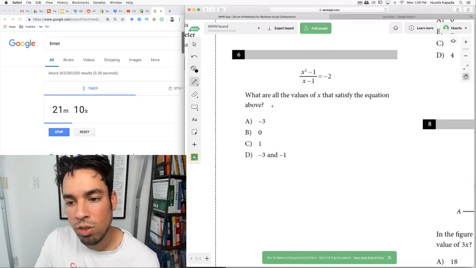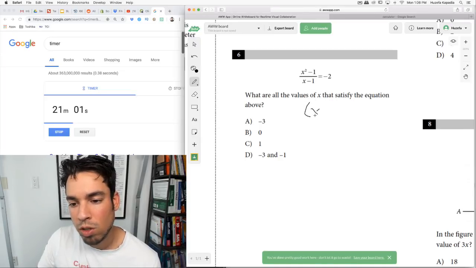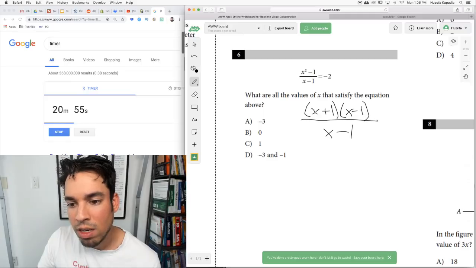What are all the values of x that satisfy the equation above? Remember I told you my instant tip is just to factor if we don't know anything else. So I'm going to factor the top. It's a difference of squares, so it's x plus 1 times x minus 1. That's how we do a difference of squares over x minus 1, right? Because these are the square roots of that, and we always have plus minus when we factor.